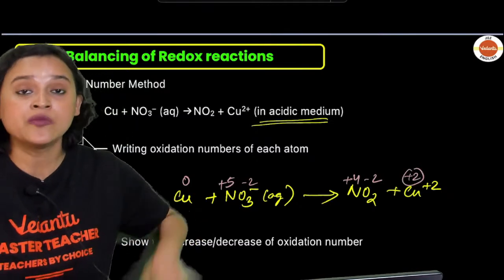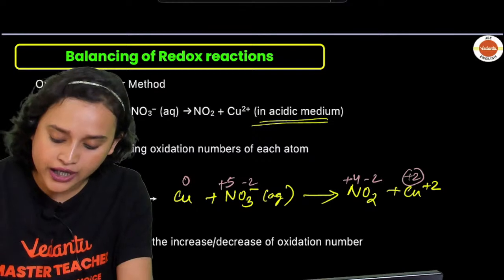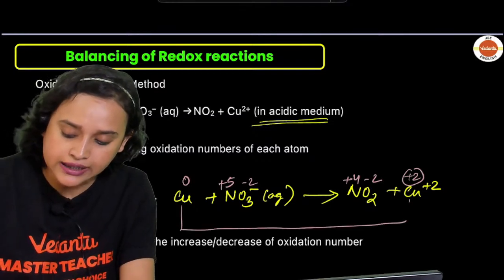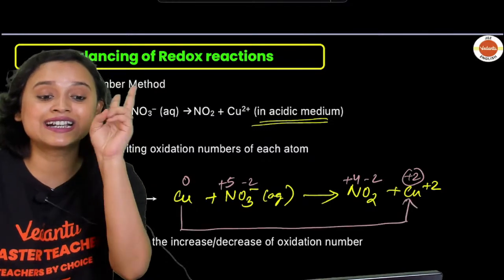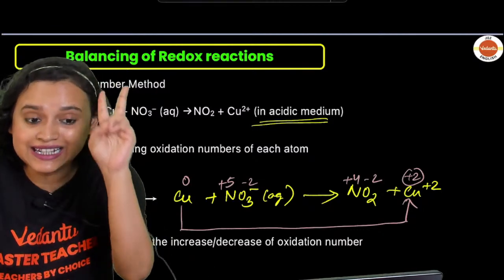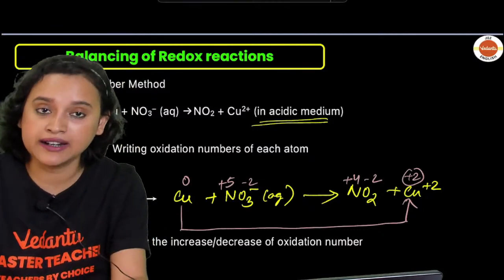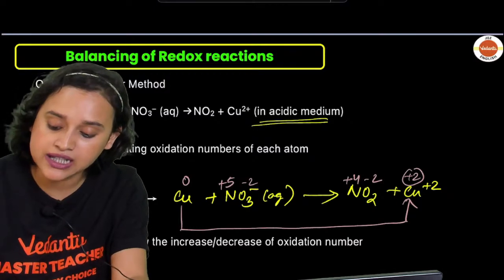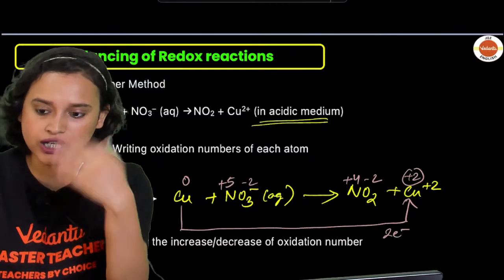Now for copper, the oxidation state has increased by 2. That means that 2 electrons are being given.